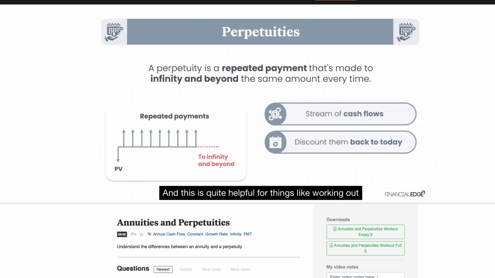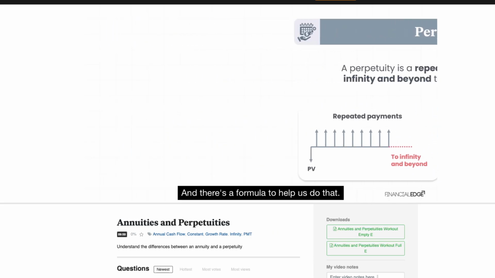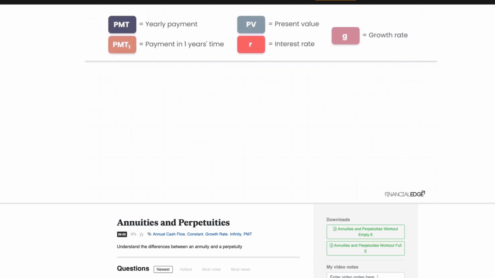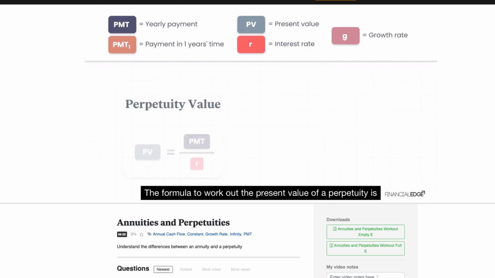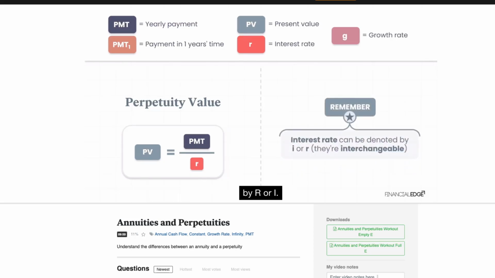And this is quite helpful for things like working out how much you could borrow if the interest was seen as perpetual. And there's a formula to help us do that. The formula to work out the present value of a perpetuity is to take the payment and divide it by R, or the interest rate. And remember that the interest rate could be denoted by R or I. We're going to use these interchangeably.